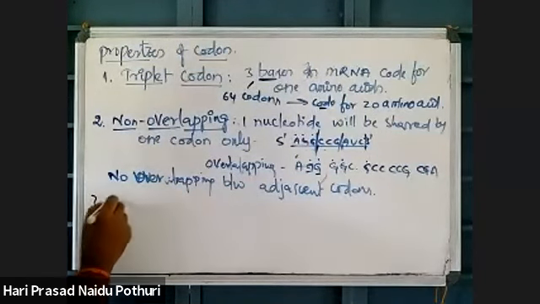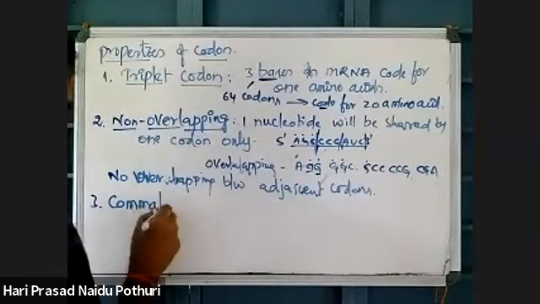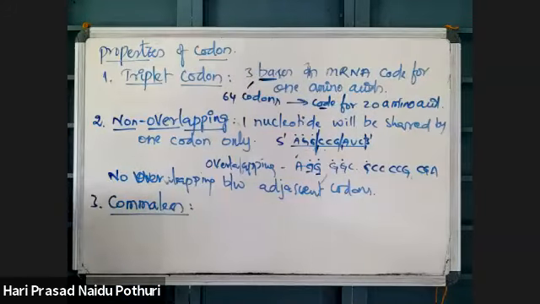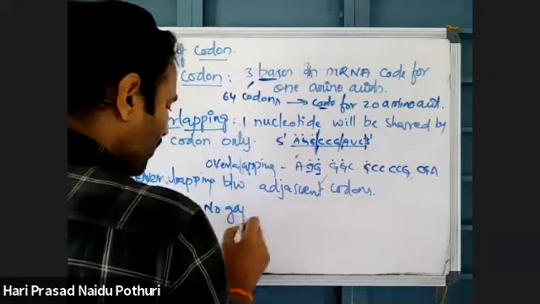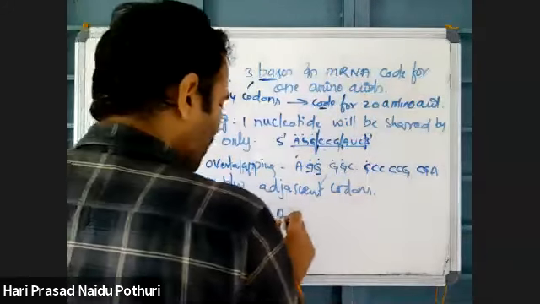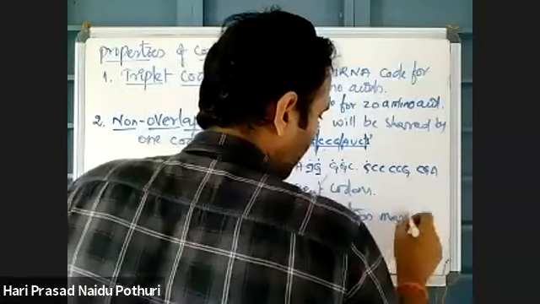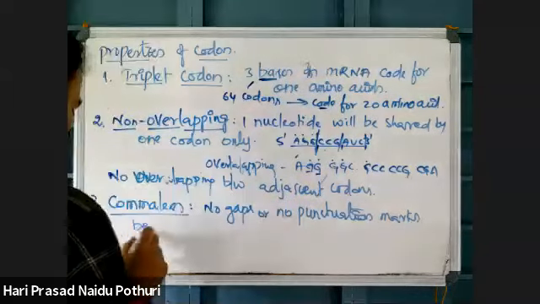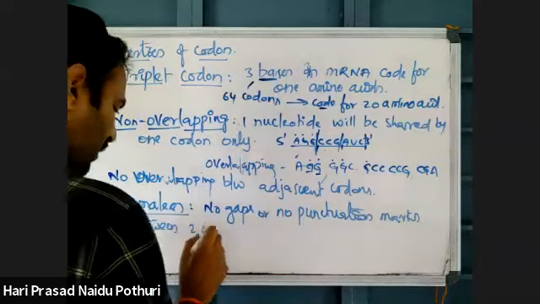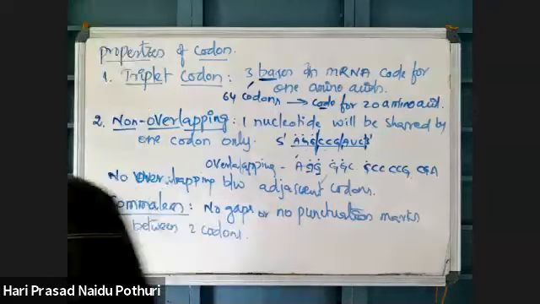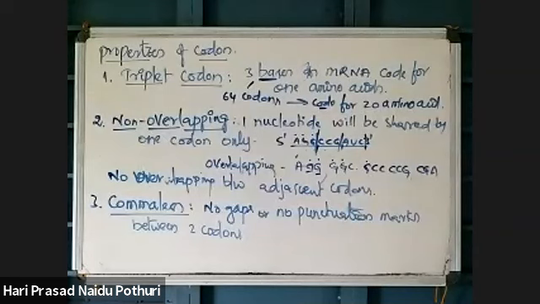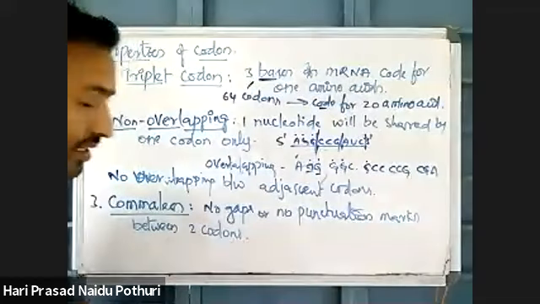Then, genetic code is commaless. Commaless means no punctuation marks or no gaps. No gaps or punctuation marks are required between codons. That nature of genetic code is called commaless nature.